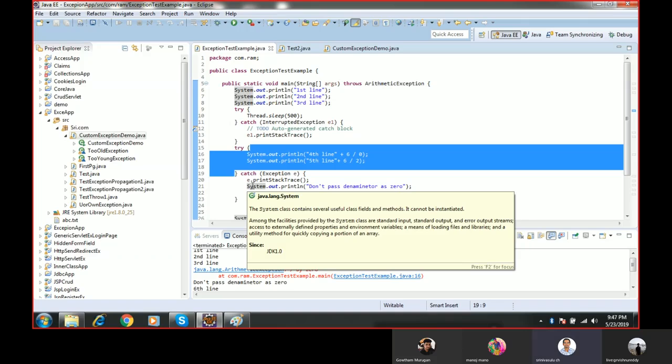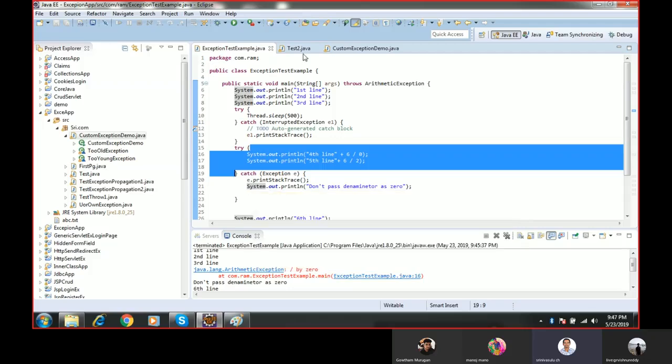Irrespective of the exception, that code must execute, and we place it inside the finally block. The finally block is a block which executes 100% irrespective of whether the exception occurred or not.